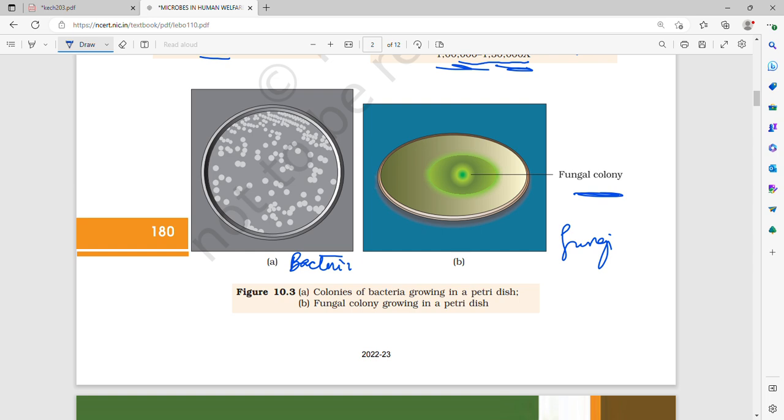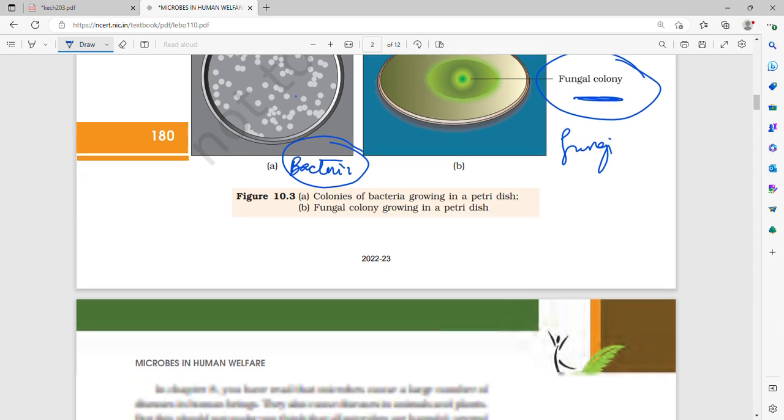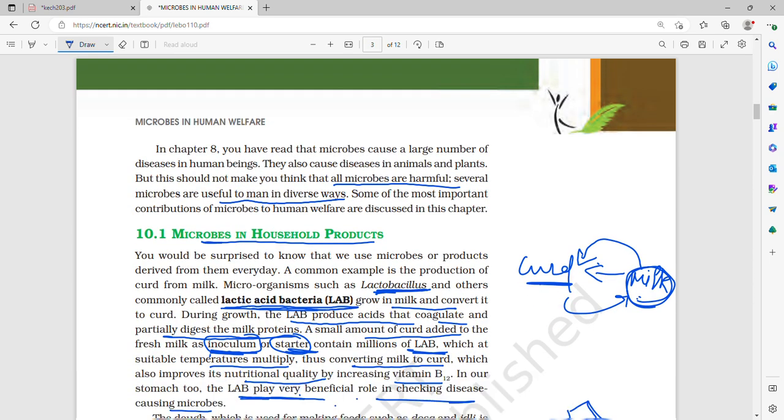Now, these are two colonies. First is a bacterial colony. This is how it looks, and the second is a fungal colony. Both are grown in a petri dish.